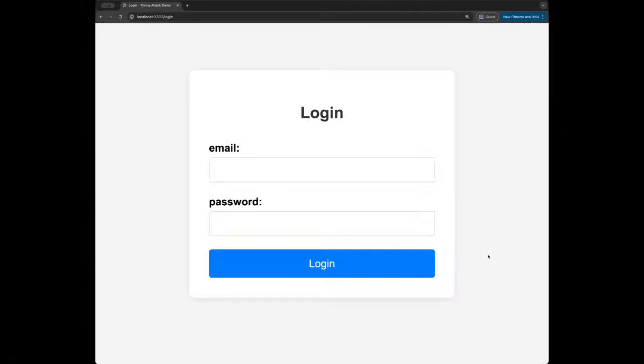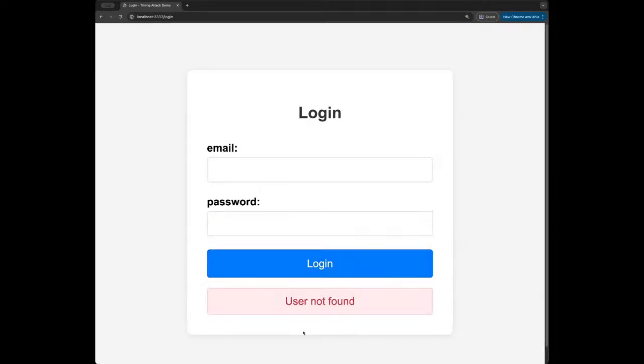The first thing that the user sees when accessing our application, he will see the login form with an email and a password. He will try foo@bar.com, a password that doesn't matter, and try to submit this. Oh, the user is not found. Good. So he will try another example.